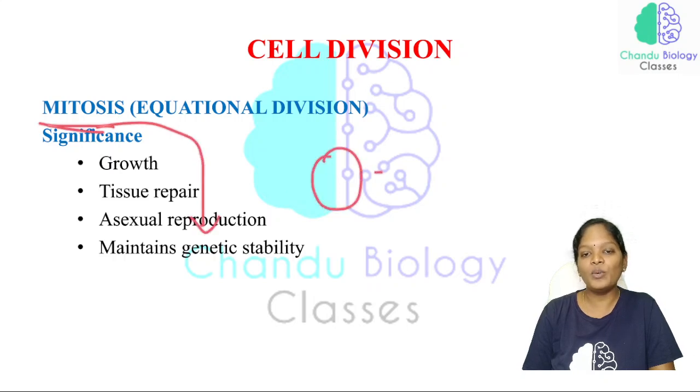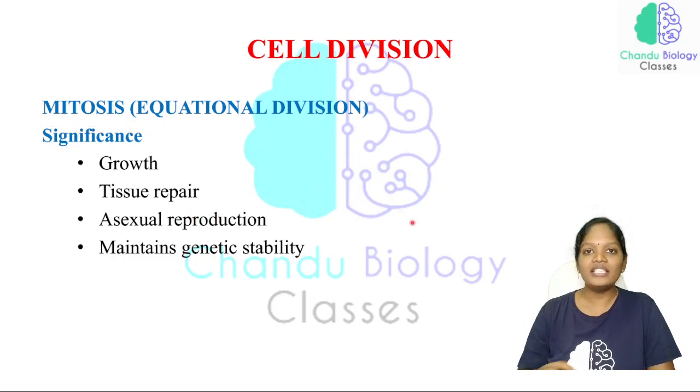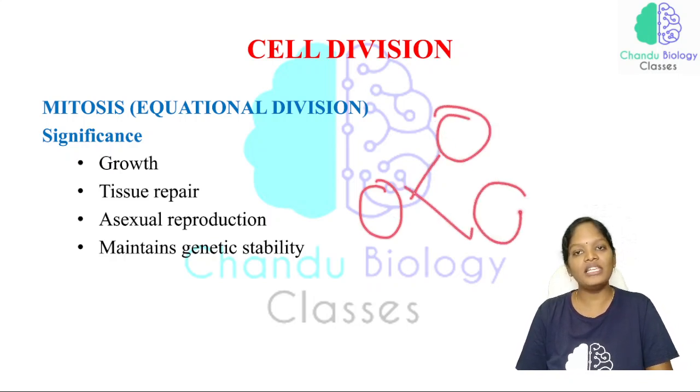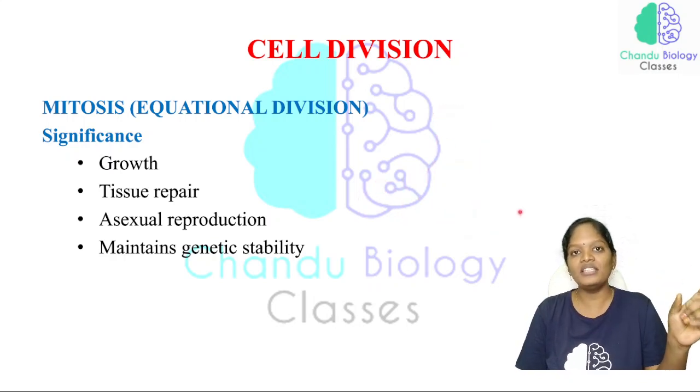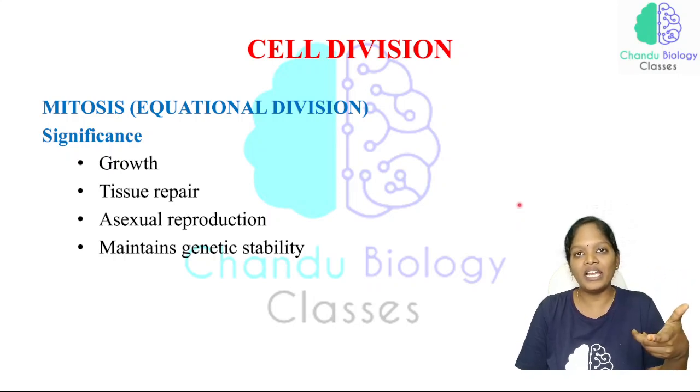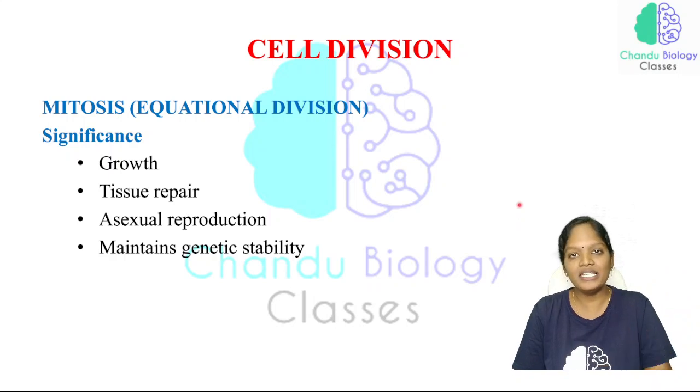This cell, to undergo division, doesn't need to mate or mix with any other cell. When it attains a certain size, it gets some signal, like what we discussed in the previous class, the checkpoints, and the cyclins and cyclin dependent kinases are the ones involved in stimulating the cell division.